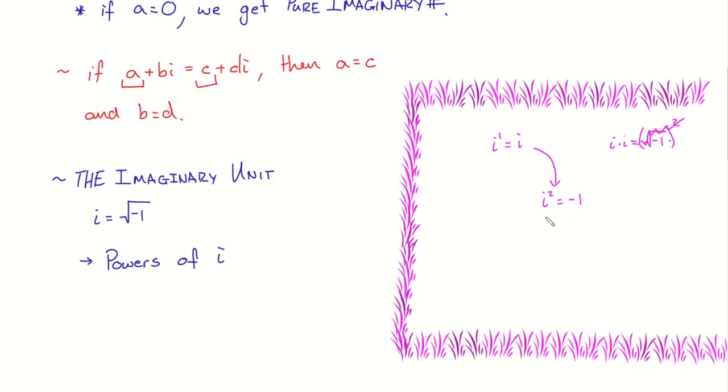Now, if I wanted i cubed, and this is where it gets really easy, all I have to do to go from i to i squared was multiply by i again, right? To get from i squared to i cubed, what do you think I should multiply by again? i. What's -1 times i? So i cubed is apparently -i. Have I lost anybody yet? Not -1. To go from i to i squared, do you agree that I just go i times i? And I just multiply by i one more time to get from i squared to i cubed.